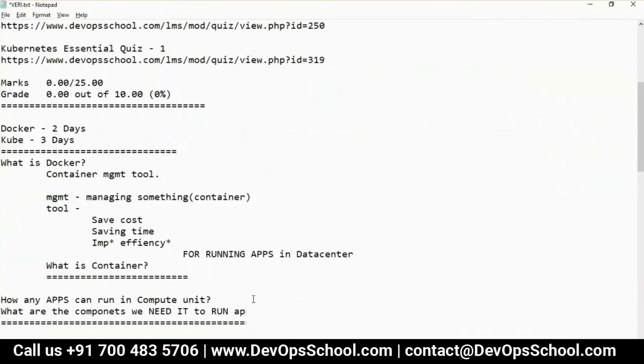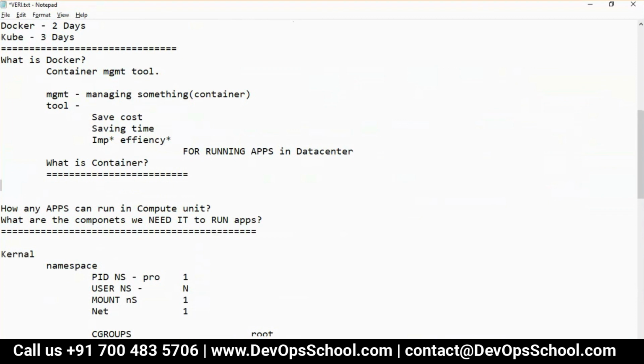So guys, let's conclude this topic. What is container? So the official definition: container is a lightweight, fully independent application runtime environment.